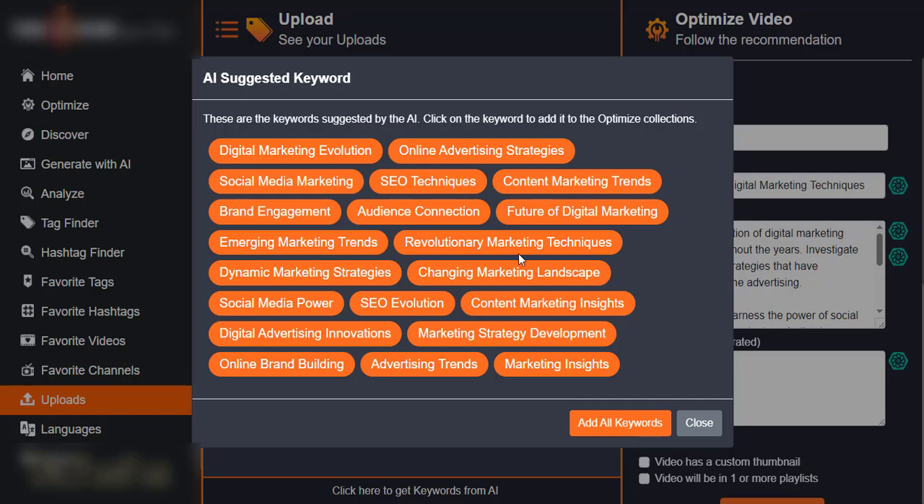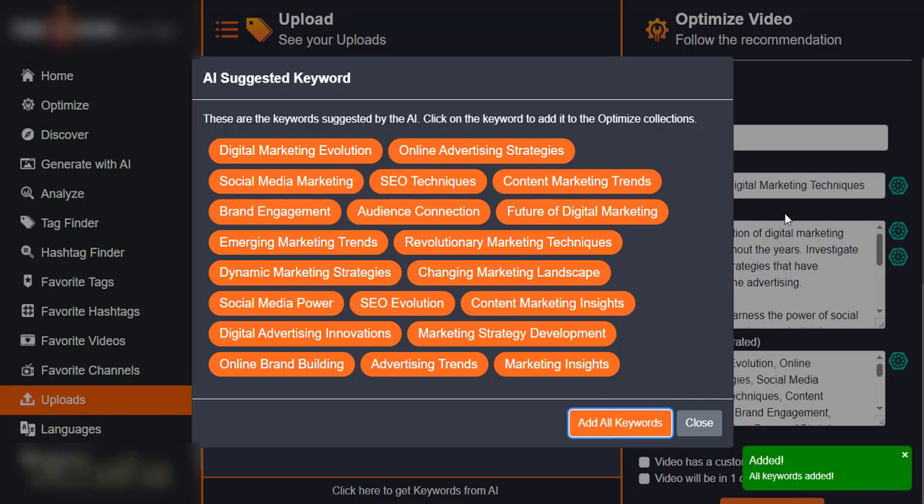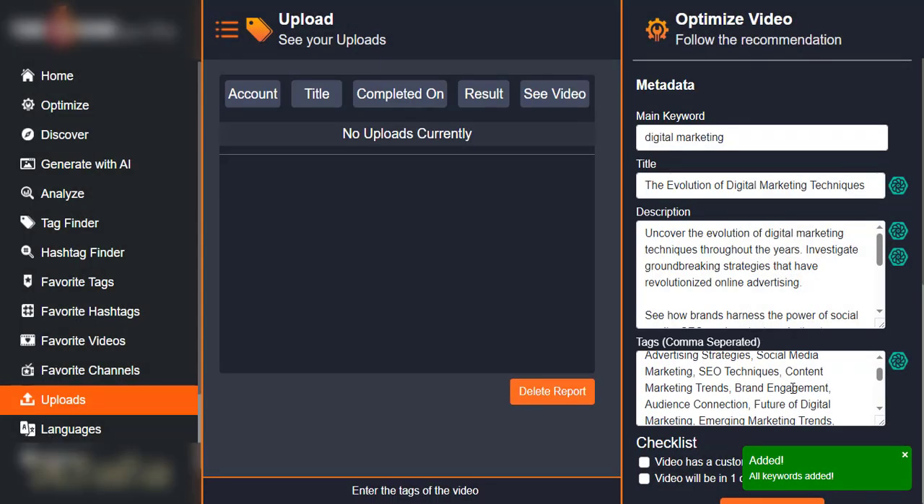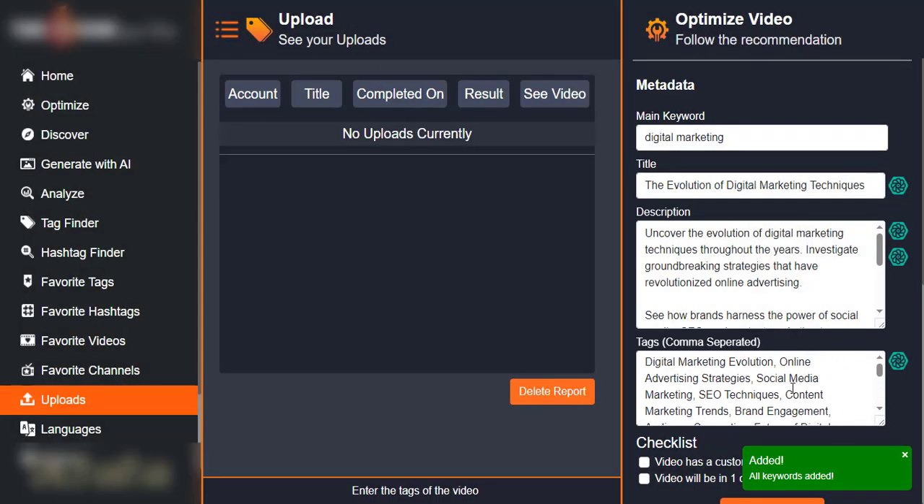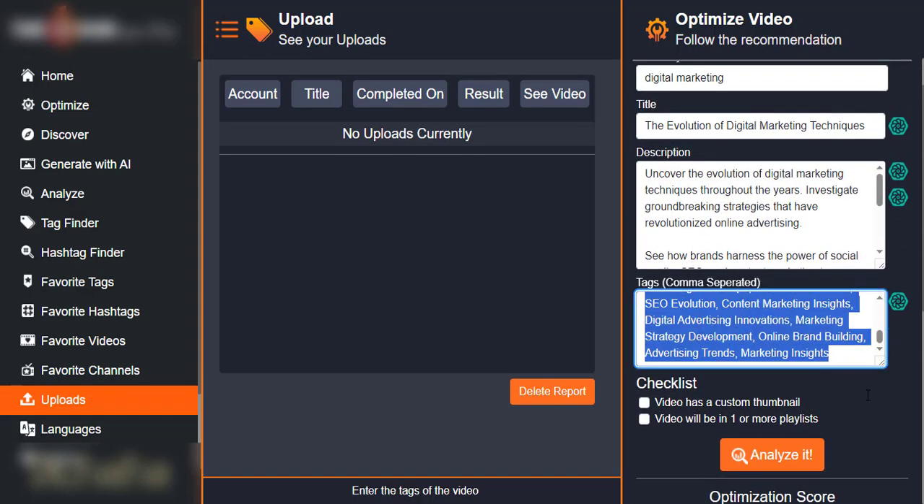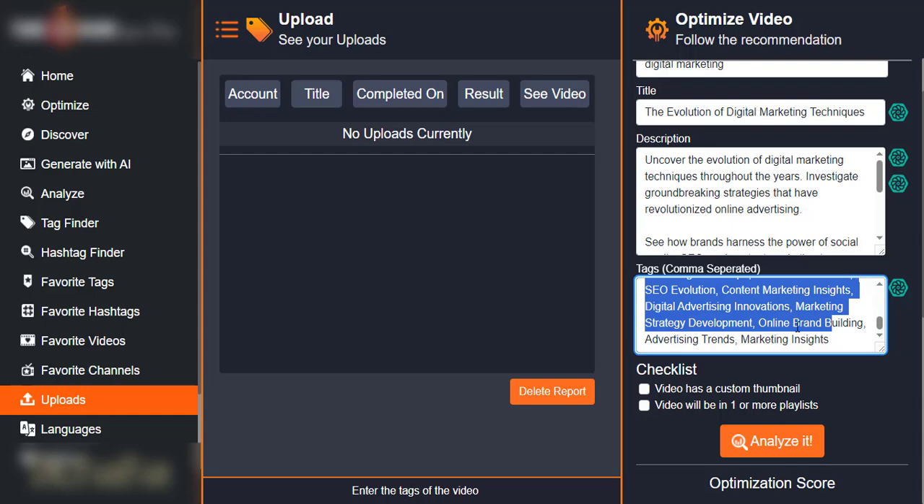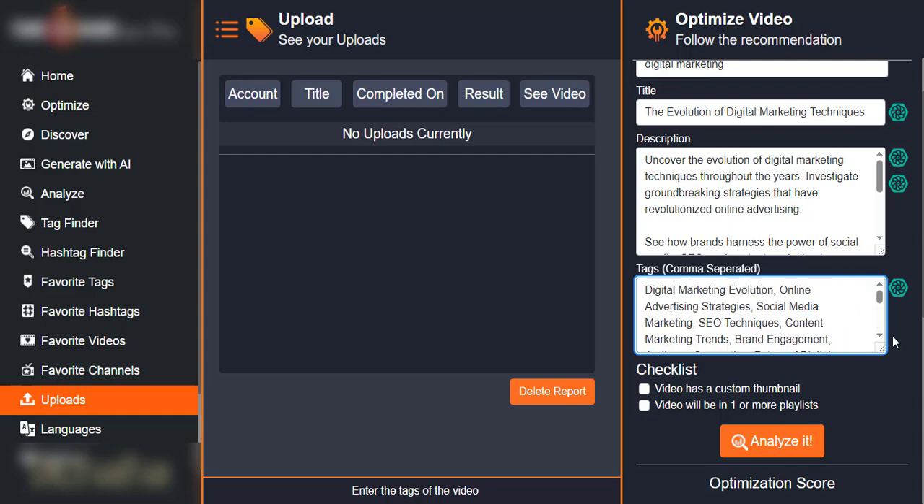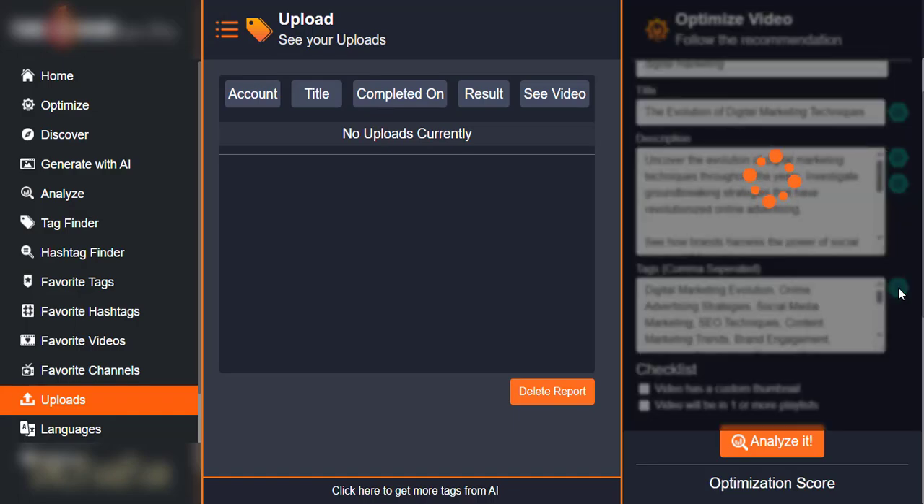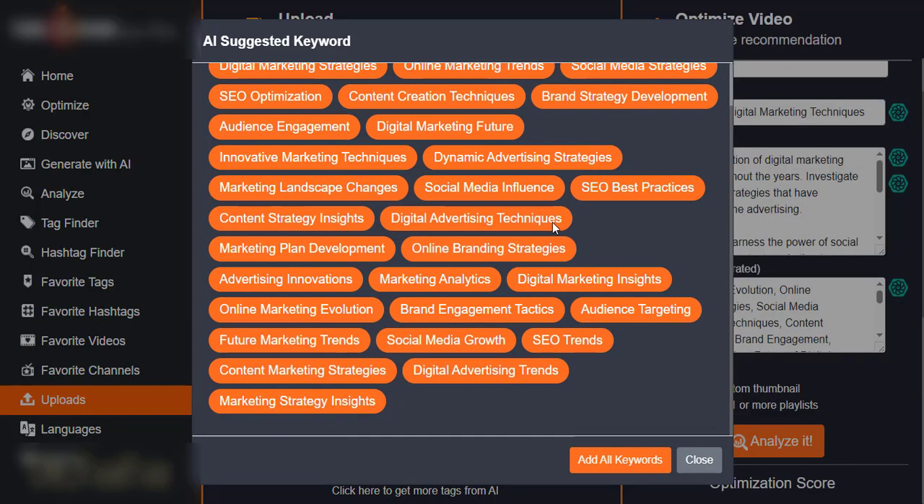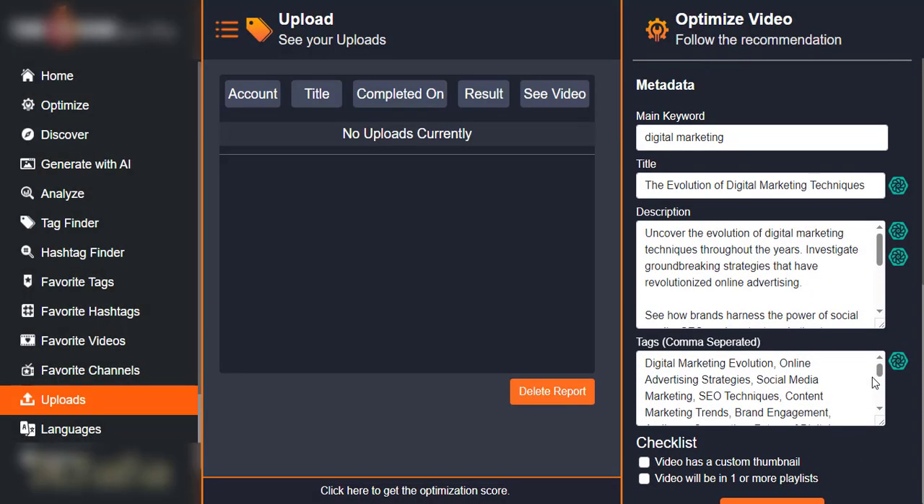If I'm okay with all of these keywords, I can decide to click on add all keywords, right? You can see that it has automatically added all the keywords to my tags right here. It's going to put it on my tag page on YouTube, right? If I'm not okay with this, I can still get more tags from AI by clicking this particular one. You can see these are more tags that are still ranking as well.